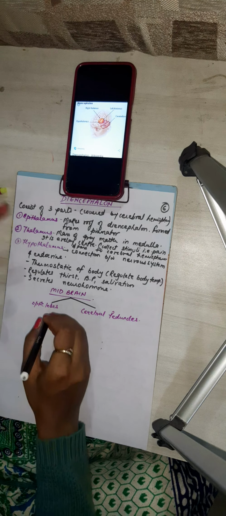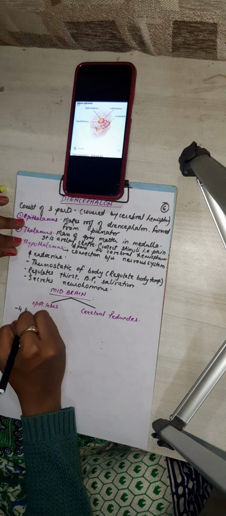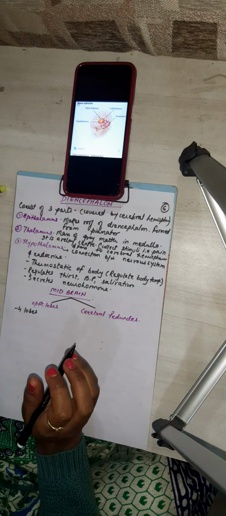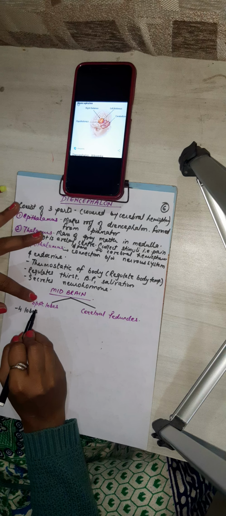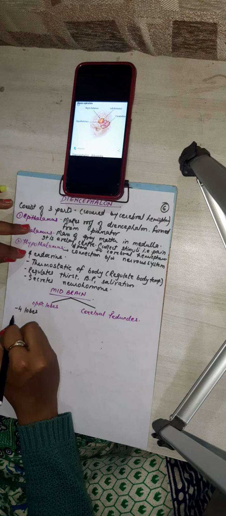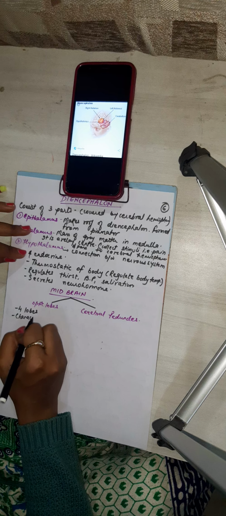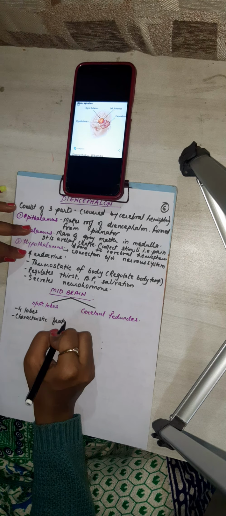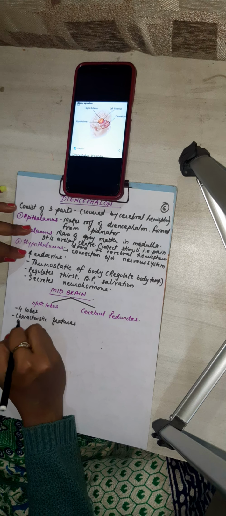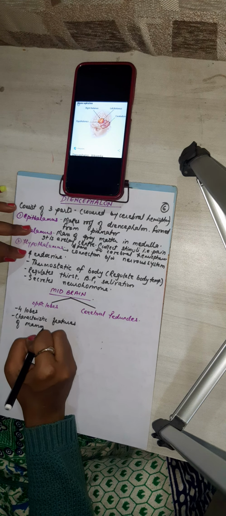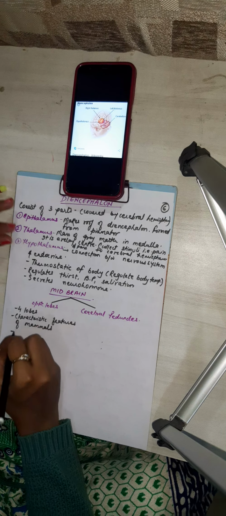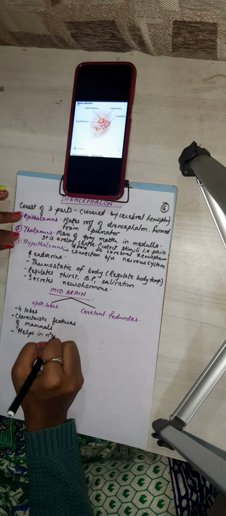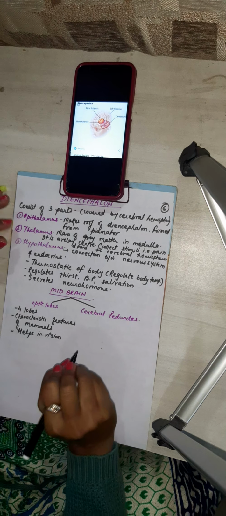Optic lobes consist of 4 lobes. It is a characteristic feature of mammals and it helps in vision. Optic word is common, it means it helps in vision.